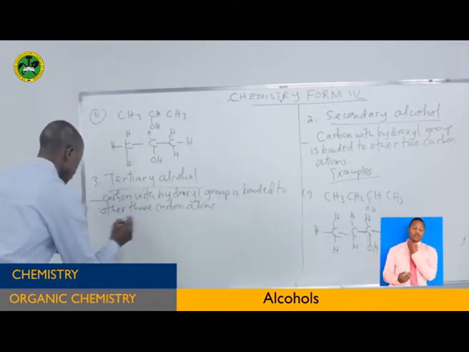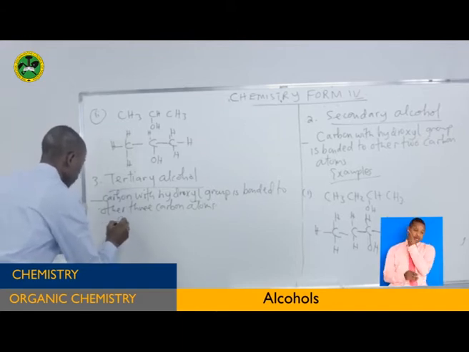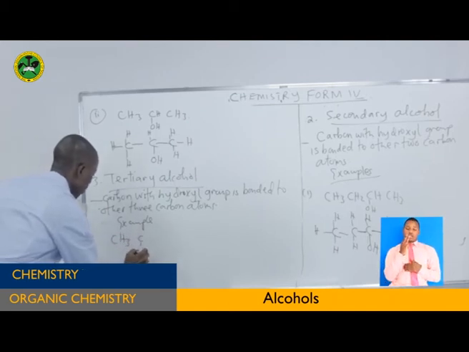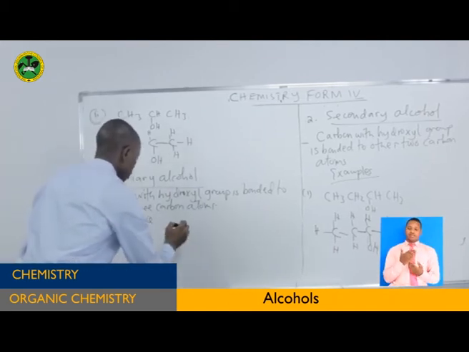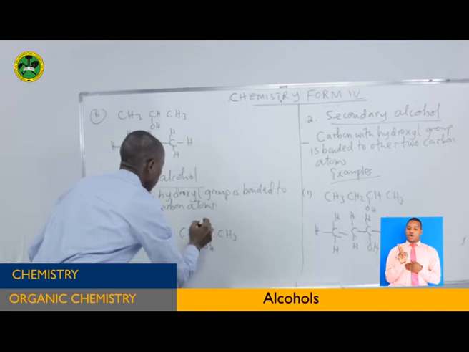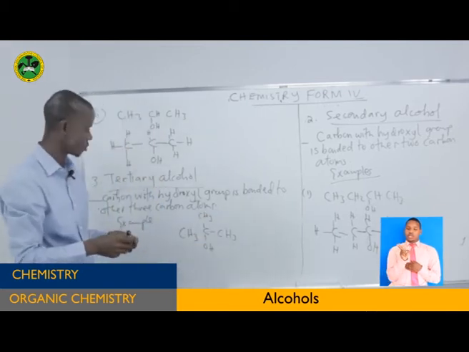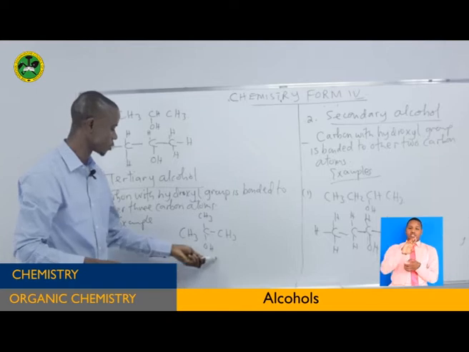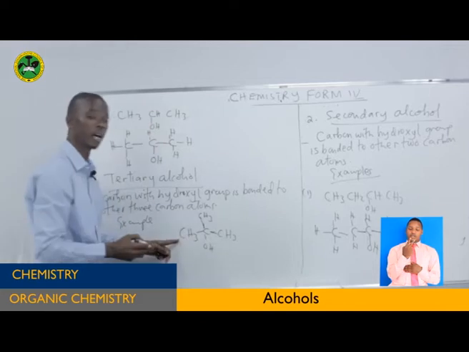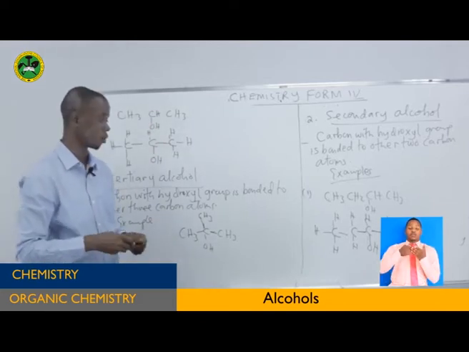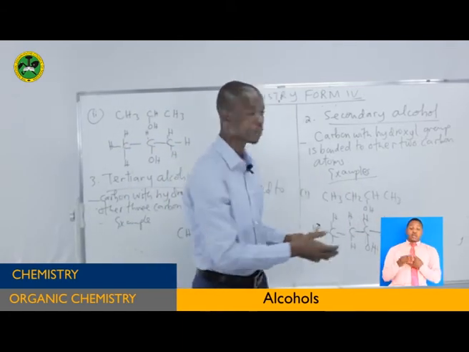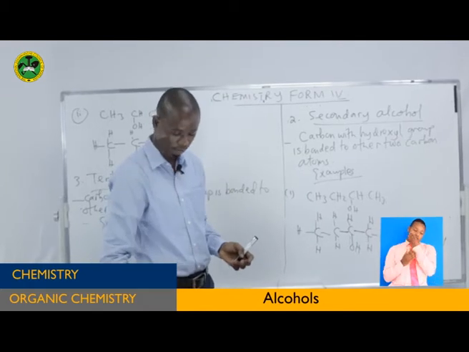This one can be in this way. Example, CH3, COH, CH3, CH3. Do you see this one? This carbon contains the hydroxyl group. It's bonded to the first carbon, the second carbon, and the third carbon. So this is called tertiary alcohol. So it is very simple. So these are alcohols. It is important for you to know these classes as we are proceeding.